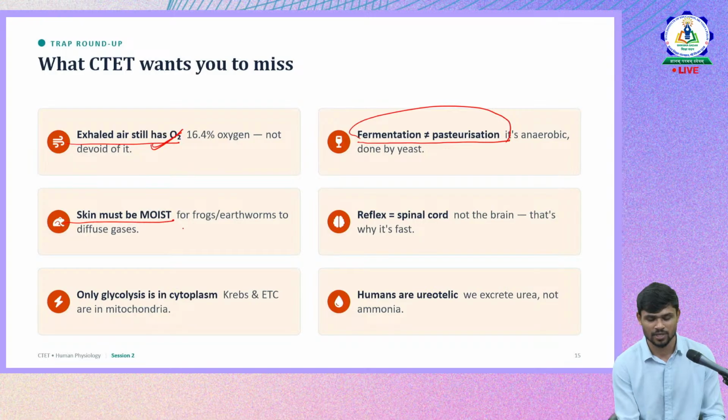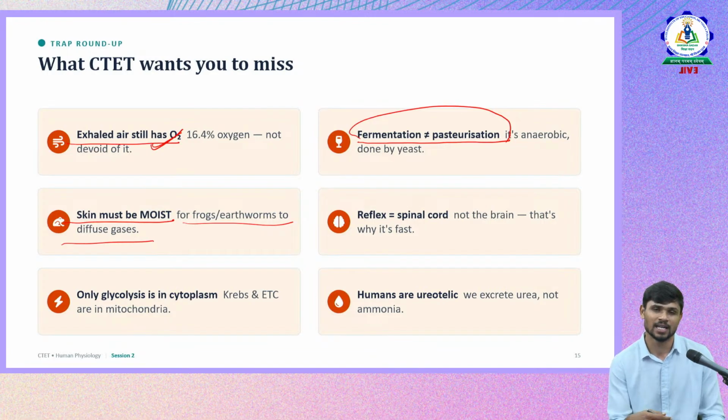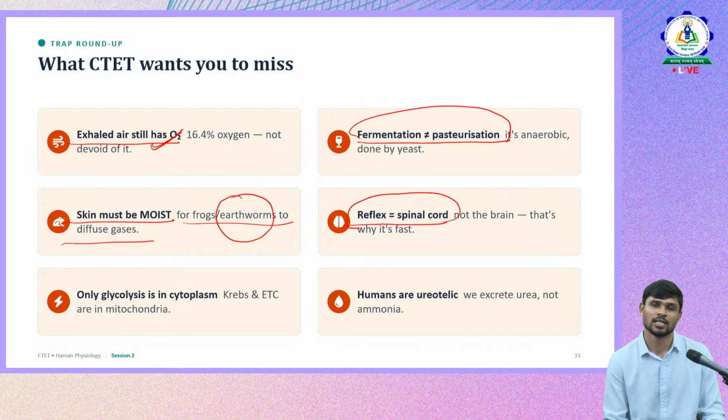Skin must be moist in frogs and earthworms for gases exchange purpose. We discussed that frogs will have lungs, and also they can perform their gases exchange through moist skin. Whereas in earthworms it is only the moist skin through which the gases exchange takes place. So reflex arc is related to the spinal cord, where there won't be much time for response. Okay, so it's not the brain.